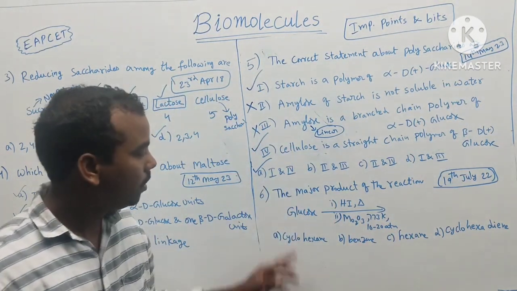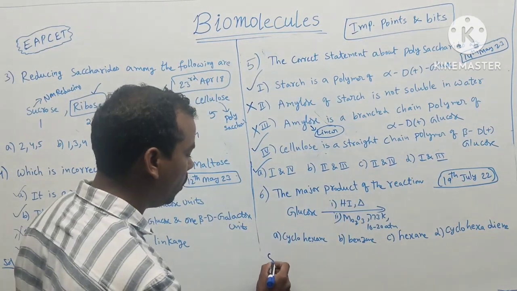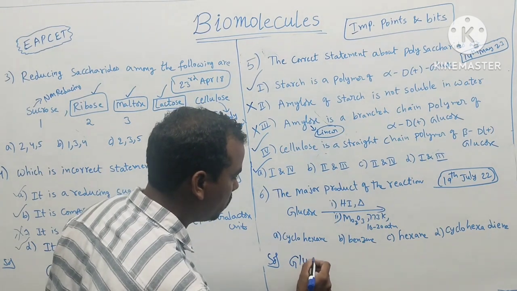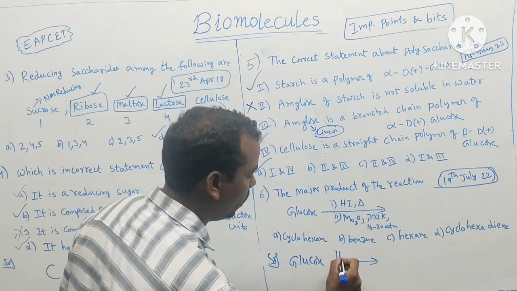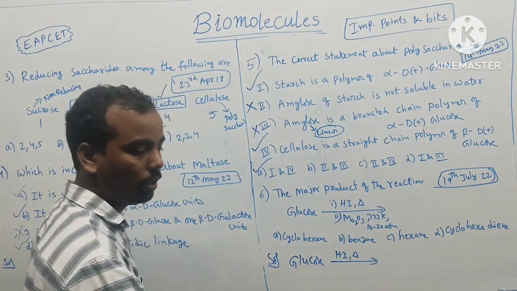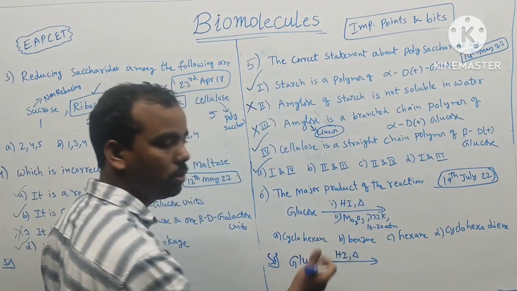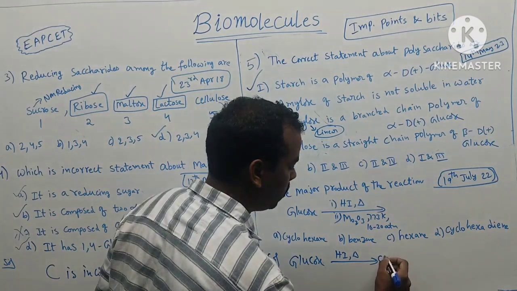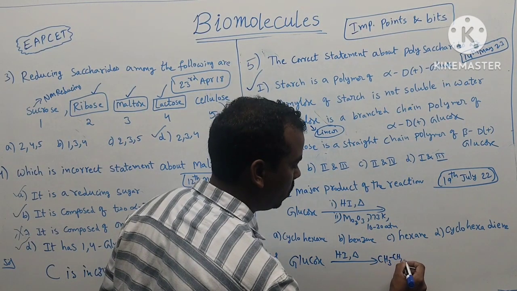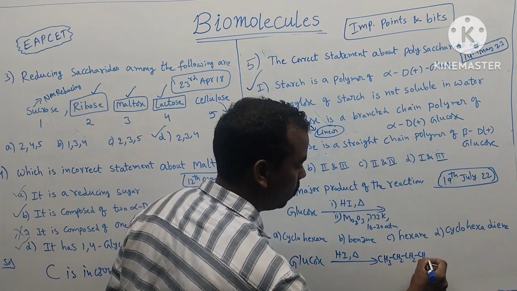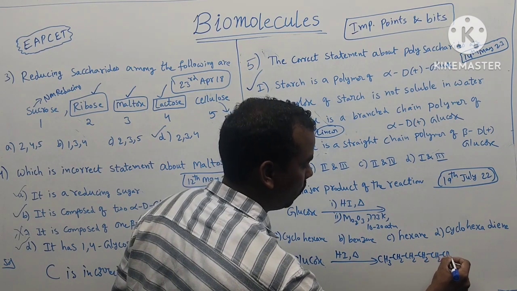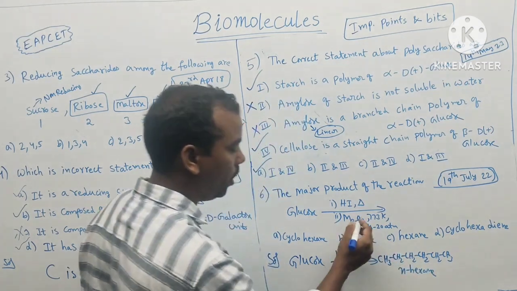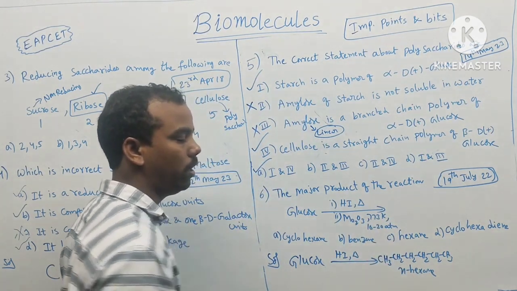So option A. The major product of the reaction is very important. It is included in organic chemistry. Glucose when it reacts with HI and delta forms N-hexane. Hydrogen iodide is a highly reducing agent. All bonds are reduced to N-hexane. N-hexane means CH3, CH2, CH2, CH2, CH2, CH3, 6 carbons. After that, N-hexane reacts with molybdenum oxide at 773 kelvins, 10 to 20 atmospheres.